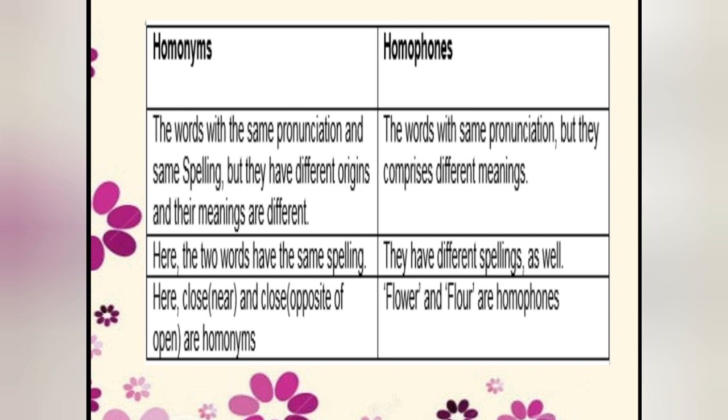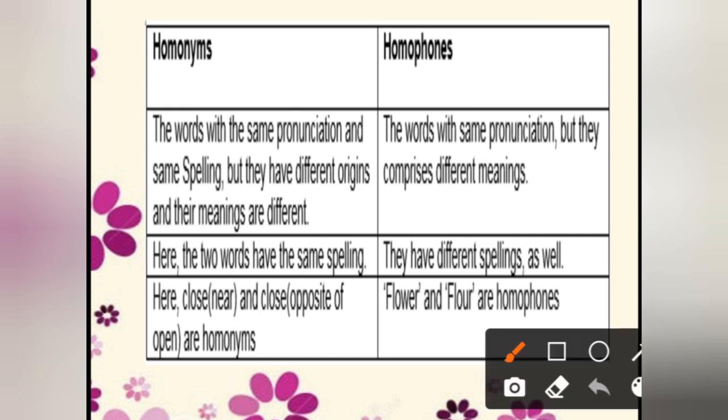Okay. Now here you can see examples. Close, that is near, and close, that is the opposite of open. So these are homonyms. Now, understood? Close and close, the spelling is the same, the pronunciation is the same but the meanings are different. The first meaning is near: she is close to me. Second, close, that is the opposite of open, simple, just close the door. These are homonyms.